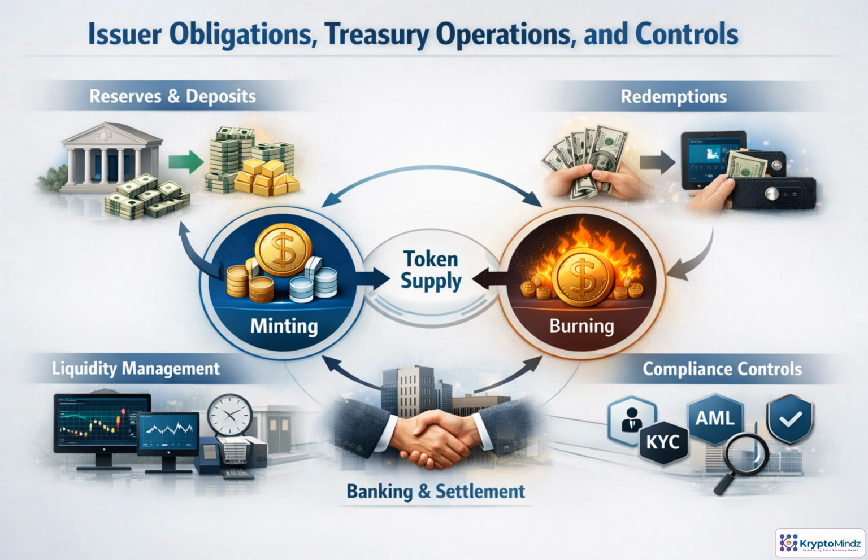Issuance works best as a controlled life cycle. Fiat or eligible reserves arrive first, and they must be verified before any token is minted. Compliance checks run alongside that flow, including KYC, AML, sanctions screening, and wallet monitoring. Once tokens circulate for settlement, Treasury manages liquidity, bank cutoffs, intraday balances, and settlement windows. When a user redeems, the token is burned. Then fiat is paid out through the banking rails.